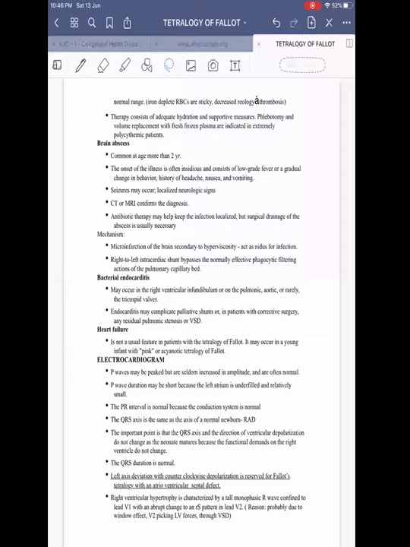That's why, while describing the management of TOF with absent pulmonary valve, they describe both. It depends upon whether it is increased or decreased pulmonary blood flow. So pink Fallot: whenever they ask in the exam what is the reason for pink Fallot, we should not say it's because of a milder form of obstruction, because there is no milder form of obstruction, though it is described in Perloff like that.